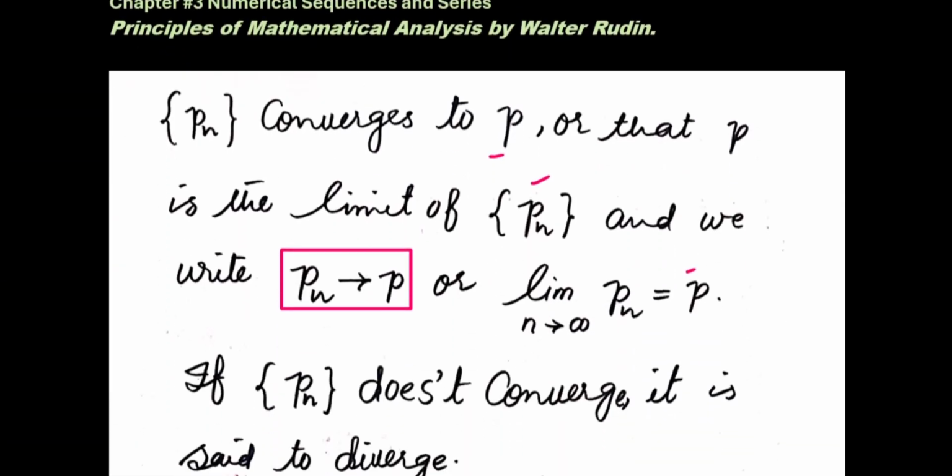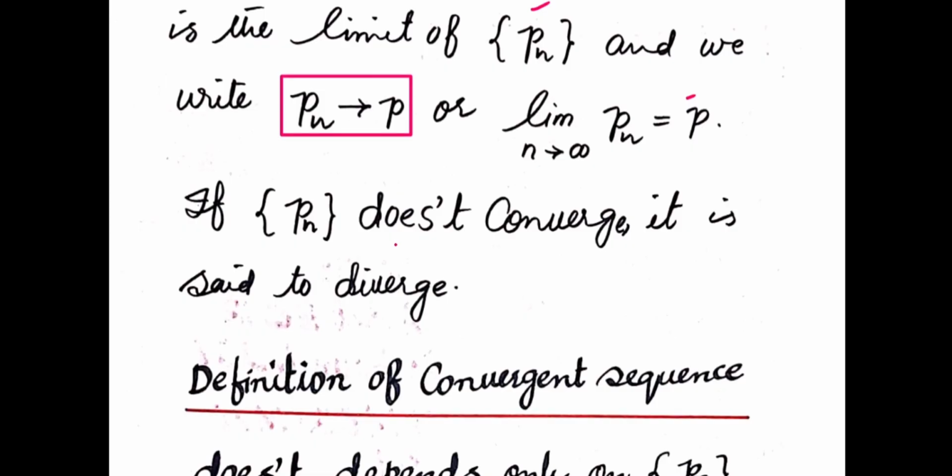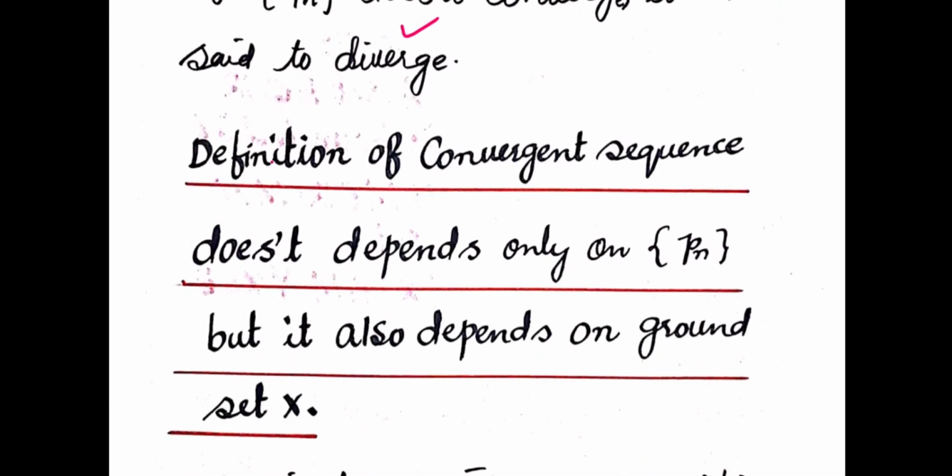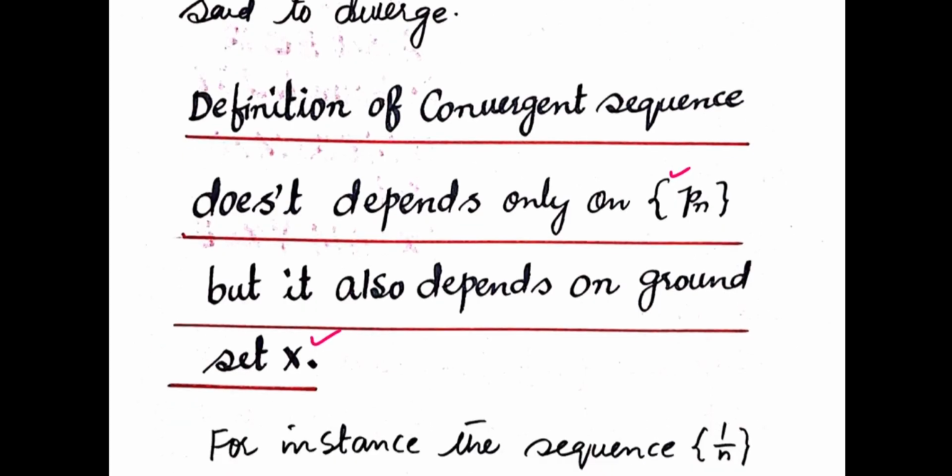Next, a sequence which is not convergent is called a divergent sequence. If Pn does not converge, it is said to diverge. Here, one of the important things you can notice is that the definition of the convergent sequence does not depend only on Pn, but it also depends on the ground set X on which you have defined the metric.